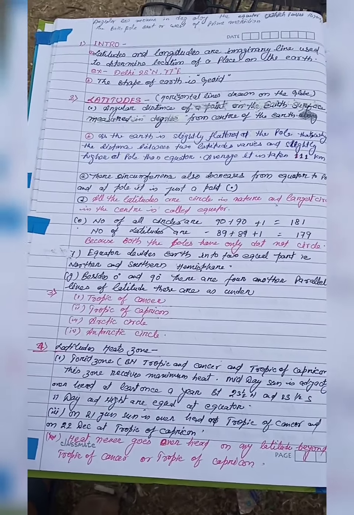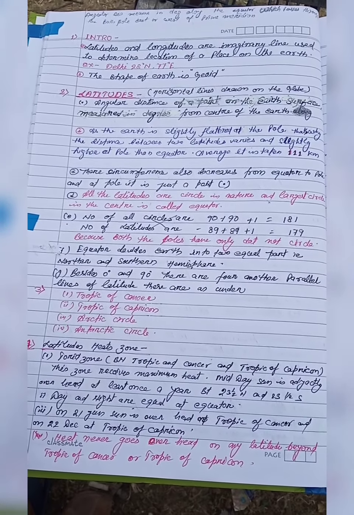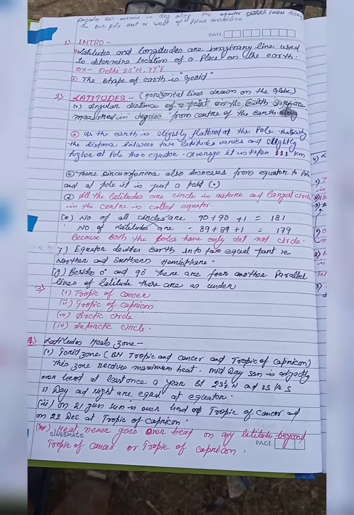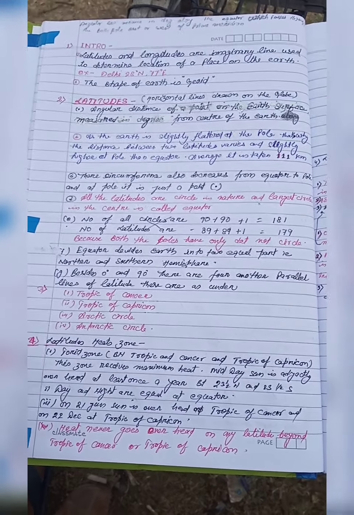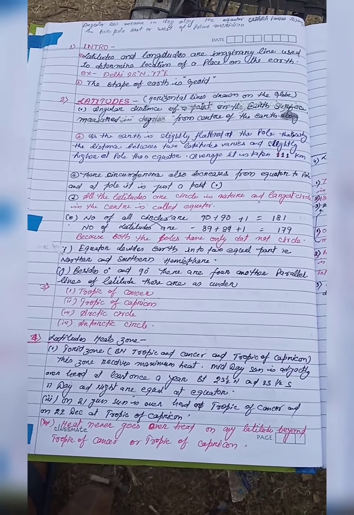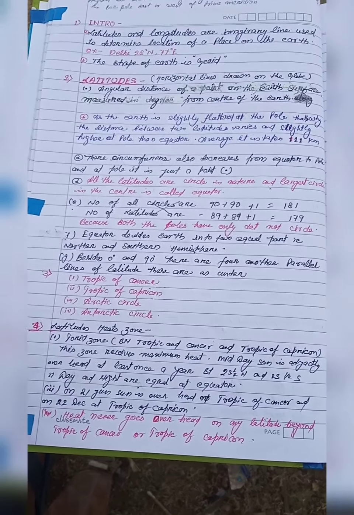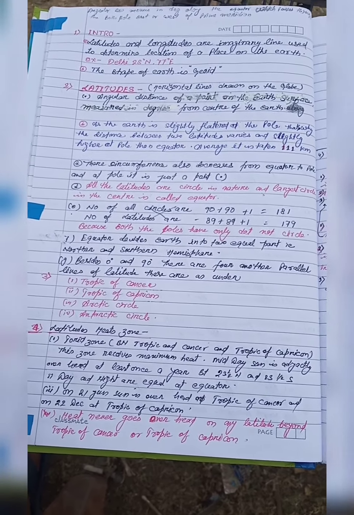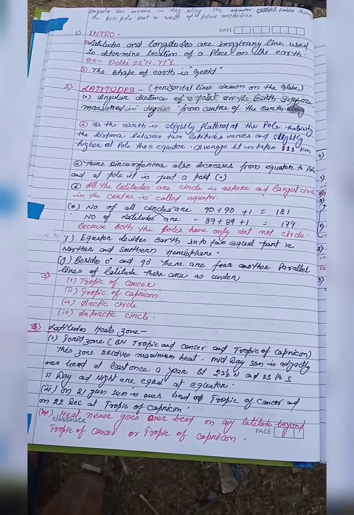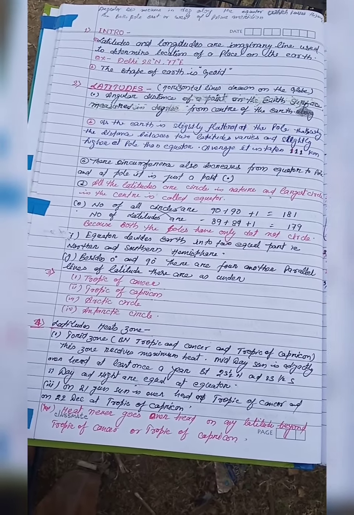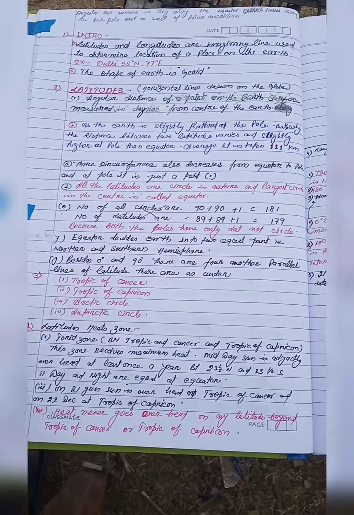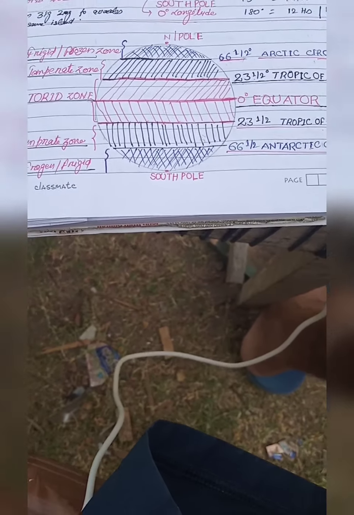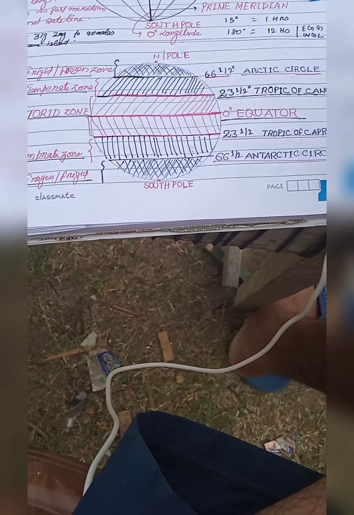Now come to the theory. Other than 0 degree and 90 degree north and south latitudes, there are some certain other latitudes. These are 4 in number and they have special significance. These lines are the Tropic of Cancer, Tropic of Capricorn, Arctic Circle and Antarctic Circle. The latitudinal heat zones are also there. We will be learning through this different diagram, which I have made for you to explain in a better way.